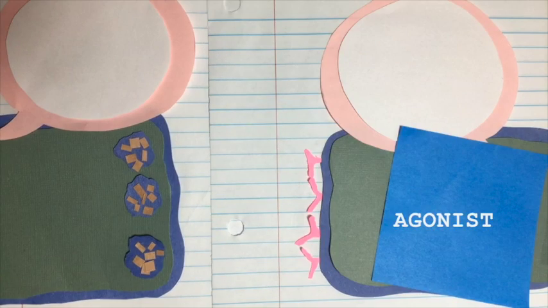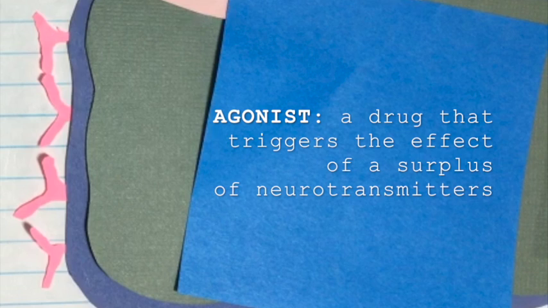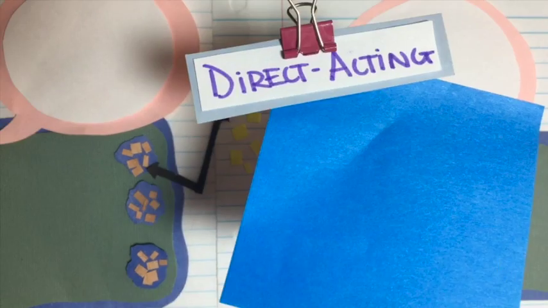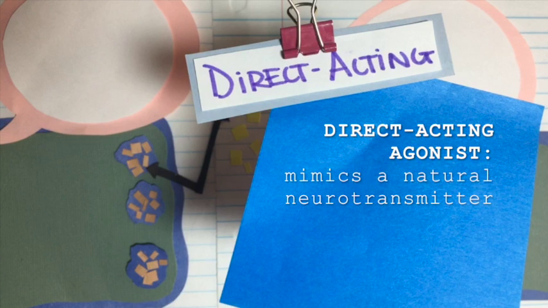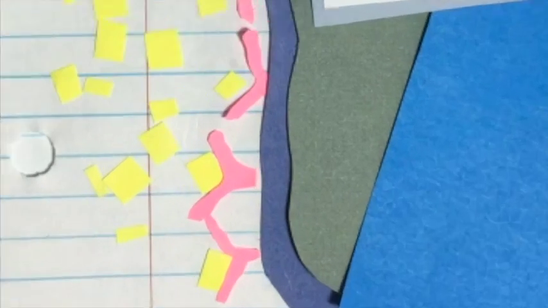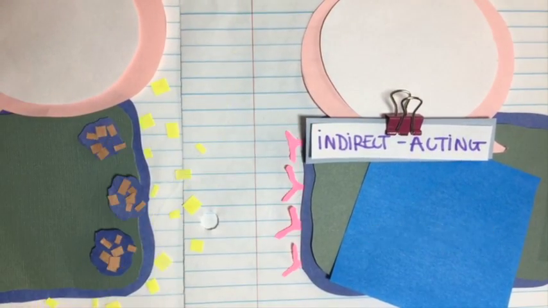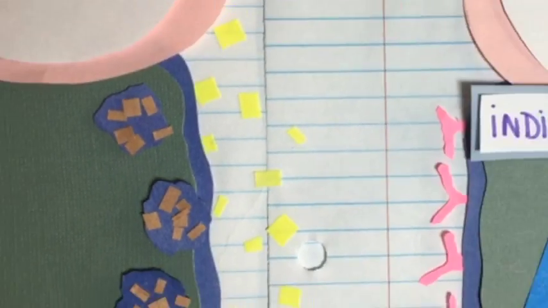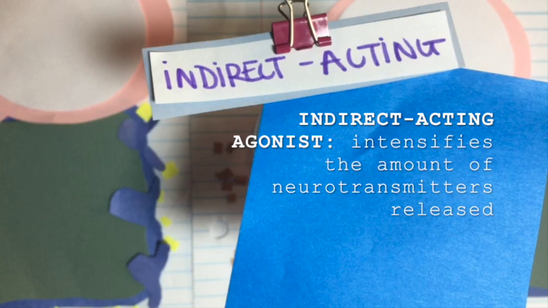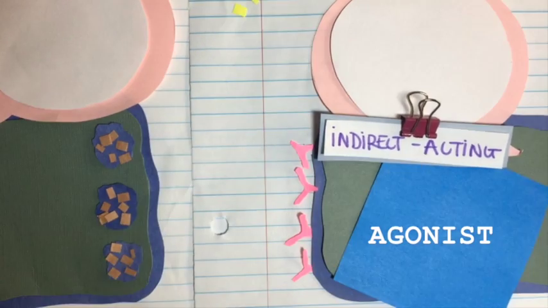First are agonists. Agonists are drugs that trigger the effect of a surplus of neurotransmitters. One of the two subcategories is the direct-acting agonist. Direct-acting agonists attach onto the receptor sites to mimic the effect of a natural neurotransmitter. The other subcategory for agonists is the indirect-acting agonist. Indirect-acting agonists interact with the presynaptic axon to cause a hyperrelease or an excess of neurotransmitters in the synapse.